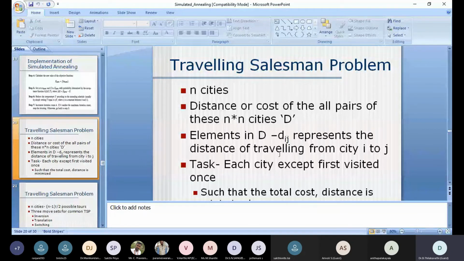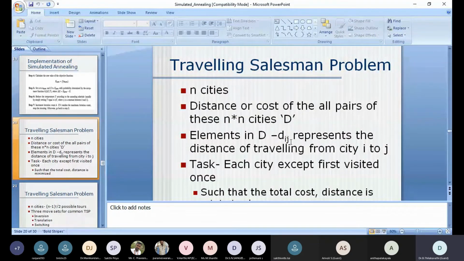Now the distance or cost of all pairs of these n by n cities can be denoted as D. What are the elements in D? D has the elements dij, which represent the distance of traveling from city i to j, or, if it is a cost, the cost to travel from city i to j.